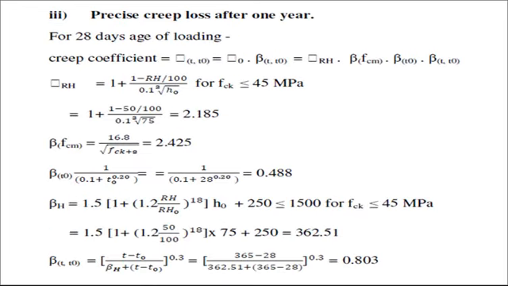And the third one, precise creep after 1 year. Again repeat the same procedure, except that we have used different formulae, related with t minus t0. So this is the total period, and this is the initial period 28 days, and this is 365, that is 1 year. We get beta t comma t0 as per IS 1343 2012, it is 0.803.